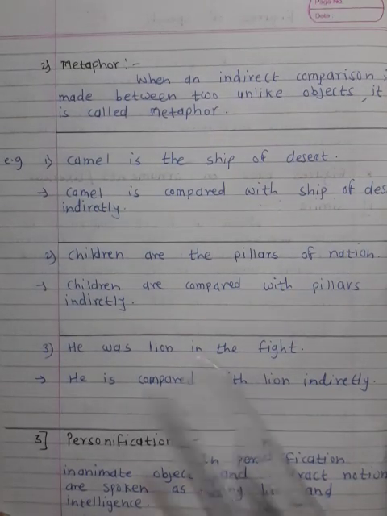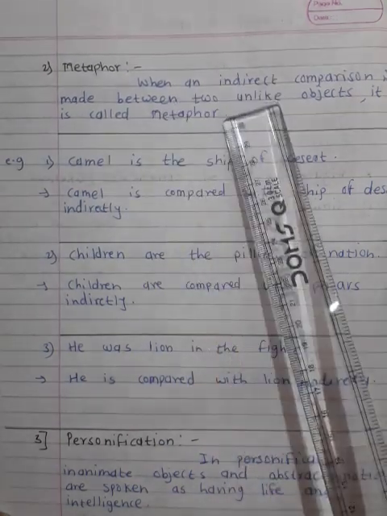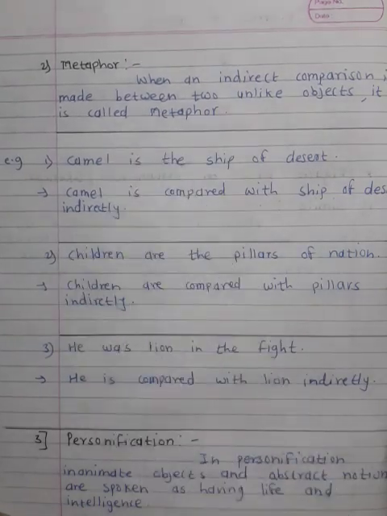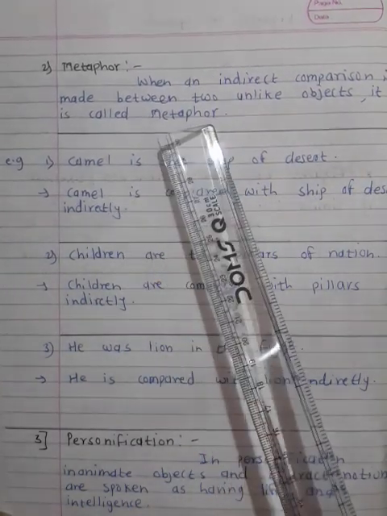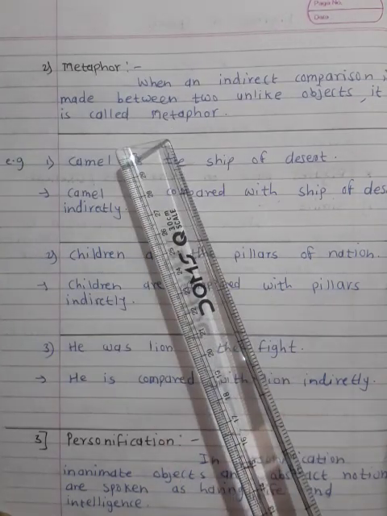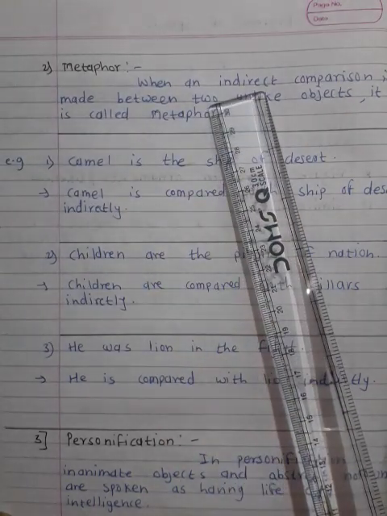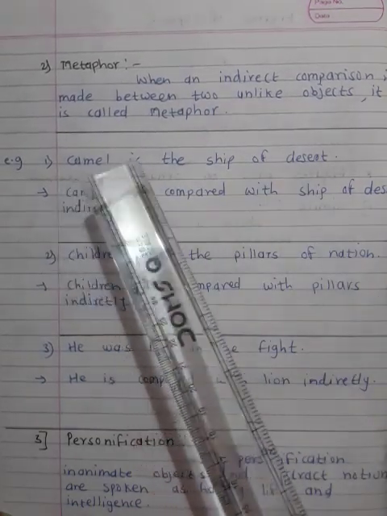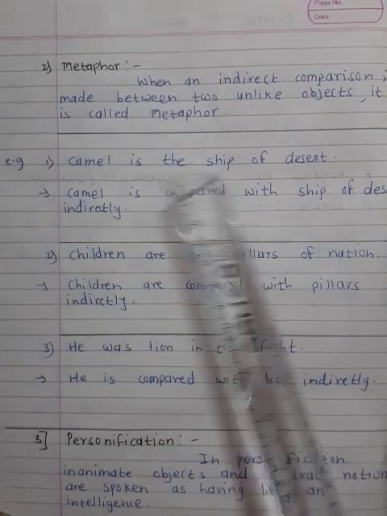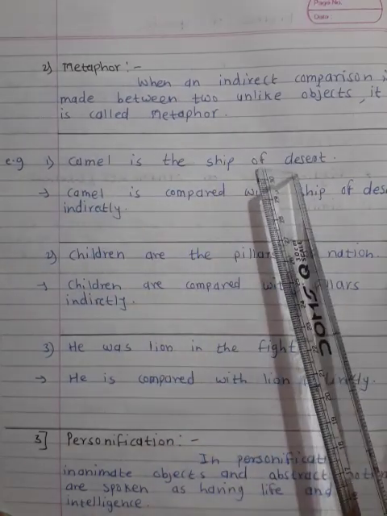Second figure of speech, metaphor. When an indirect comparison is made between two unlike objects, it is called metaphor. Means what? In simile, direct comparison was there, here indirect comparison is there. For example, camel is the sheep of desert. Here camel is not like sheep, it is the sheep of desert. Here camel is only the sheep of desert.